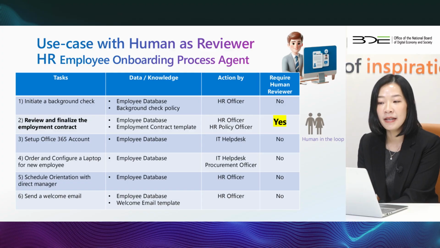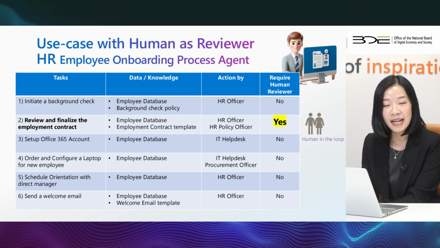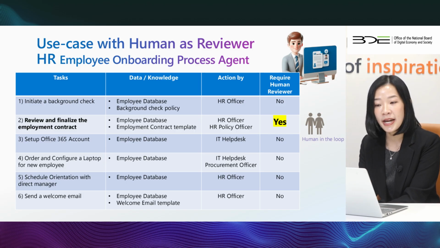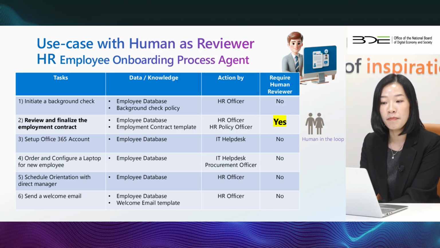Just to give an example in a business case, suppose we have AI embedded with humans as reviewers for an HR employee onboarding process. Here is a list of the tasks for this process, like initial background check, review and finalize the employment contract, and set up Office M365 and so on.